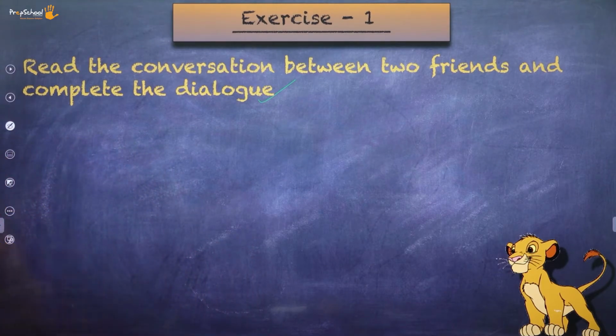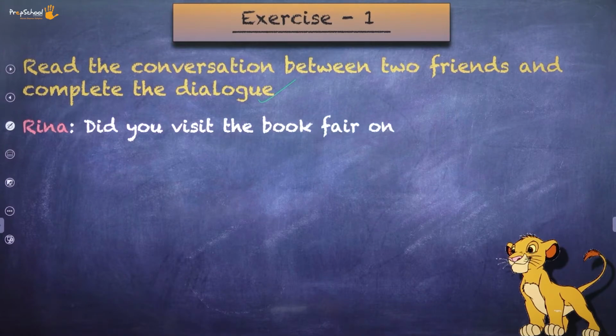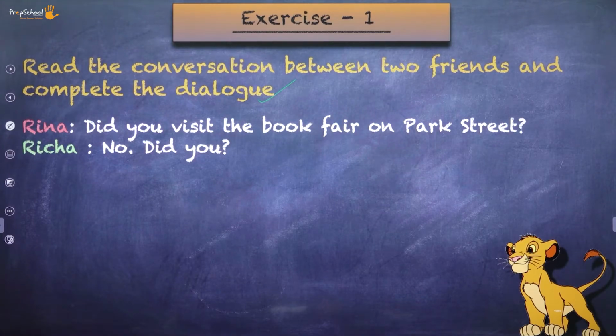Have a look at the board. Read the conversation between two friends and complete the dialogue. Reena, did you visit the book fair on Park Street? Richa, no, did you? Your question will start like this, and then what you have to answer will be the following conversation. Reena says, yes.